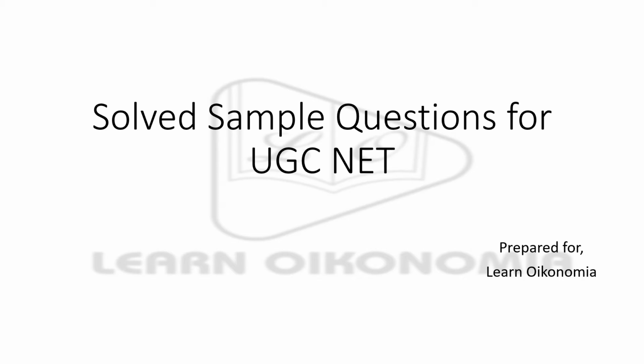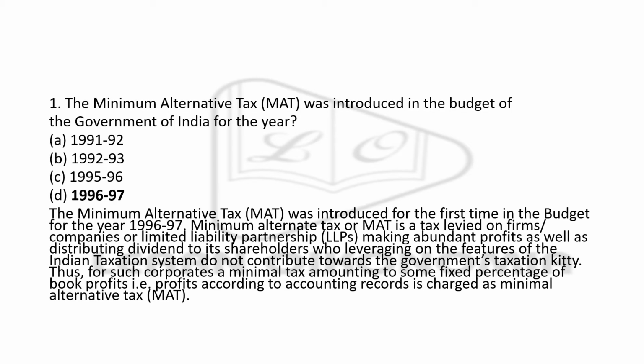Here again we are with certain solved sample questions for UGC NET exam. The first question is with respect to minimum alternative tax. The question is: minimum alternative tax was introduced in the budget of government of India in which year? I mean it was for which year this particular thing was introduced. Options are 91-92, 92-93, 95-96 and 96-97. The right answer is option D, 96-97. So during this 96-97 period, it was introduced for the first time in the budget.